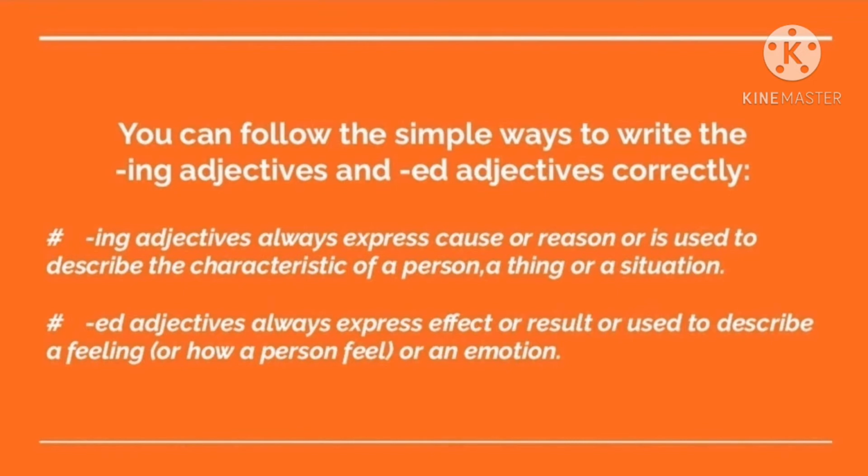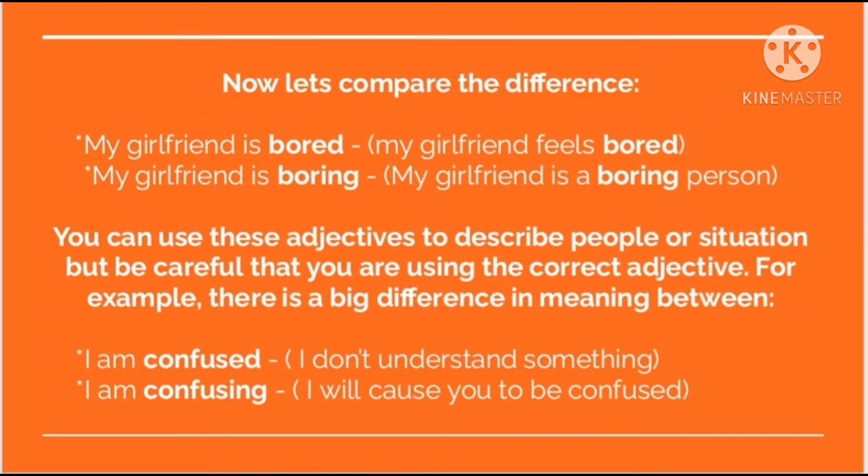An adjective that ends in ing is used to describe the characteristic of a person, a thing or a situation, whereas an adjective that ends in ed is used to describe a feeling or how a person feels, or an emotion.